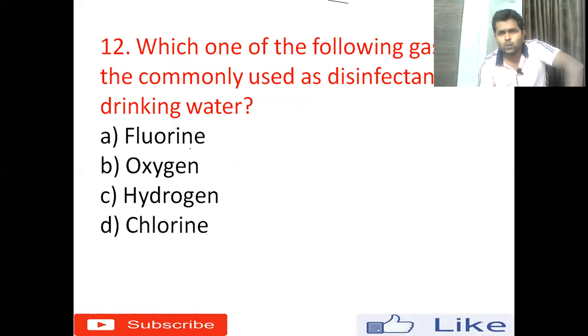12th question: which one of the following gases is commonly used as a disinfectant for drinking water? Option A fluorine, option B oxygen, option C hydrogen, option D chlorine.